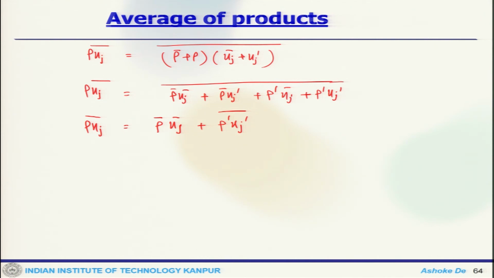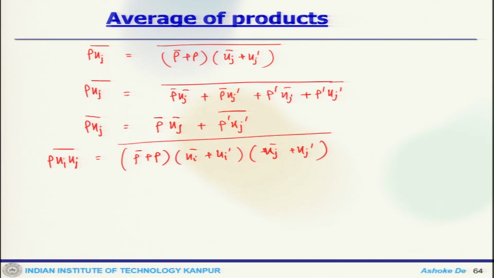Now, we can write the other term also. This would be rho bar plus rho prime, u_i plus u_i prime, u_j plus u_j prime.